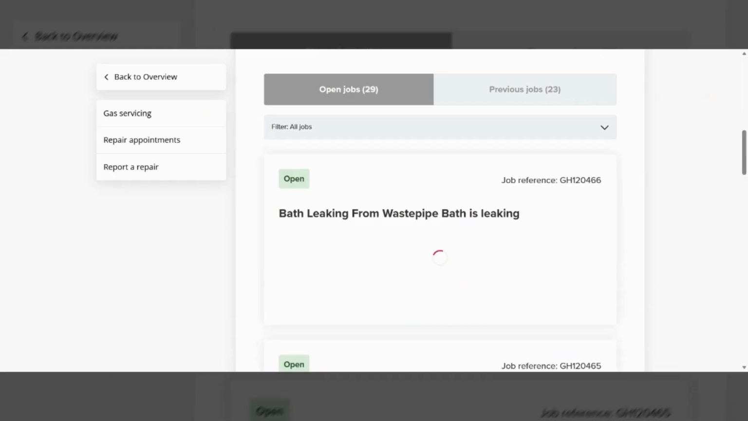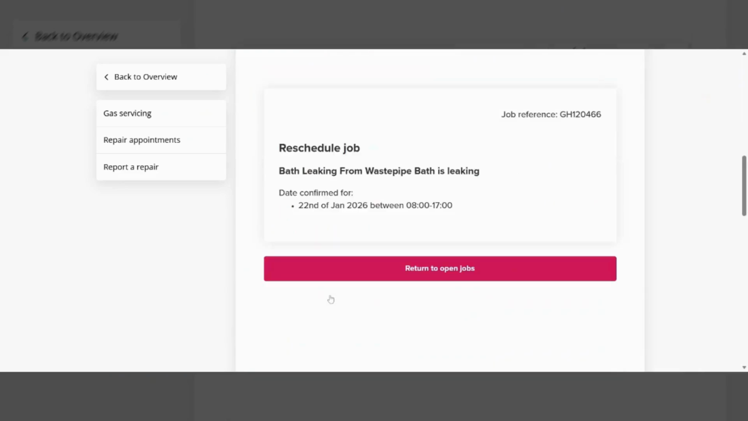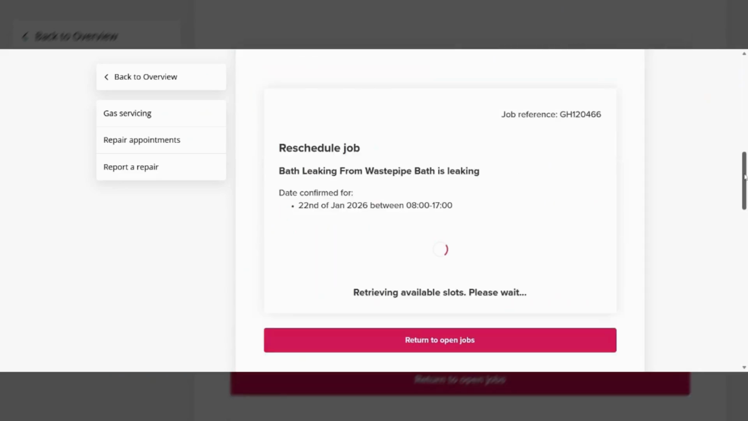After you've logged into your account, scroll down the page to your Open Jobs section. Here you should see your most recent repair job listed. Click the Reschedule button. This will then pull up your next available time slots for you to choose from.